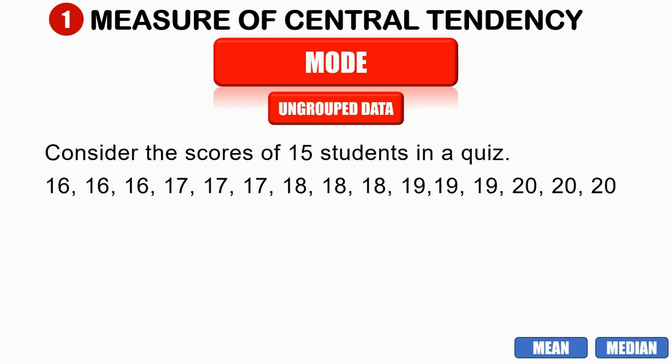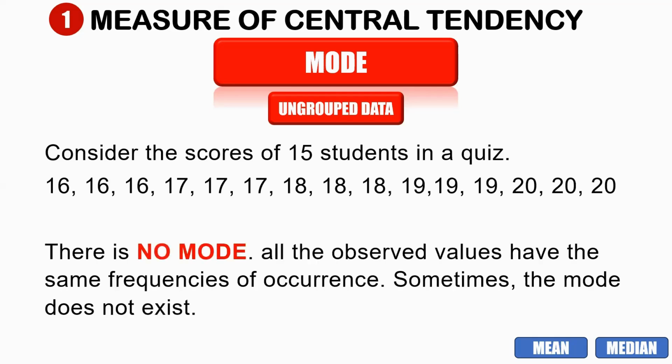So let us take a look at another example. Consider the scores of 15 students in a quiz. We have 16, 16, 16, 17, 17, 17, 18, 18, 18, 19, 19, 19, 20, 20, and 20. This data set has no mode because all the observed values have the same frequency of occurrence.